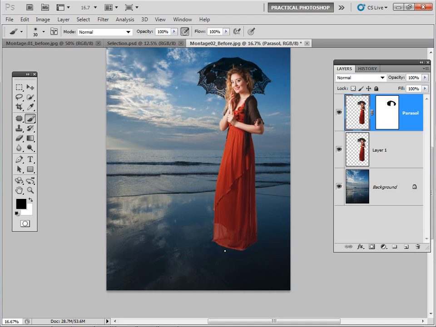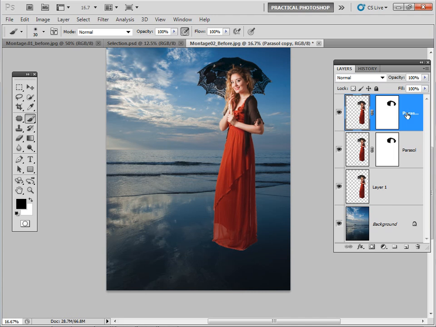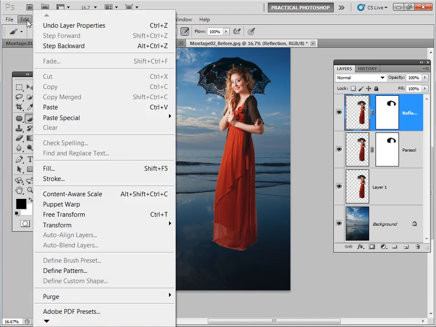Okay, so the next thing we're going to do is to just create a reflection so that our model looks a little bit more convincing rather than just floating above the sea here. So first things, let's just create another layer, and it's a duplicate of this layer. So let's just drag that down and onto that icon, and we got another layer. We don't really need the mask again, but it's not a big deal. So let's just relabel that reflection.